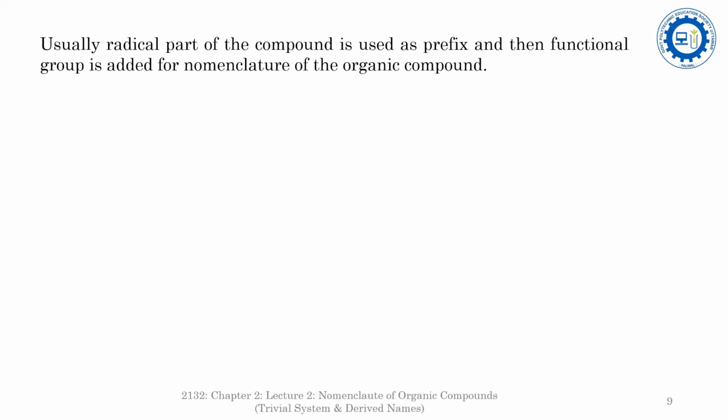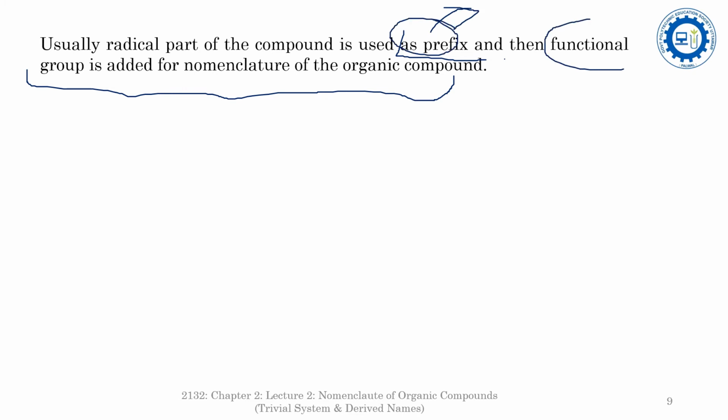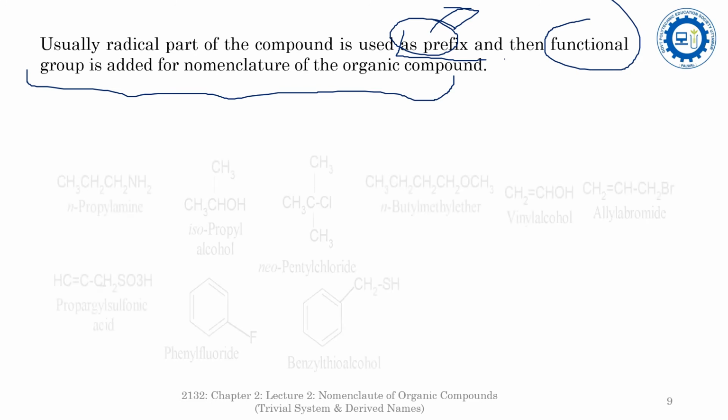Usually, the radical part of the compound is used as the prefix, and then the functional group is added for the nomenclature of the organic compound. That means the radical part is used as the prefix, whereas the functional group added to this radical is used as the suffix.